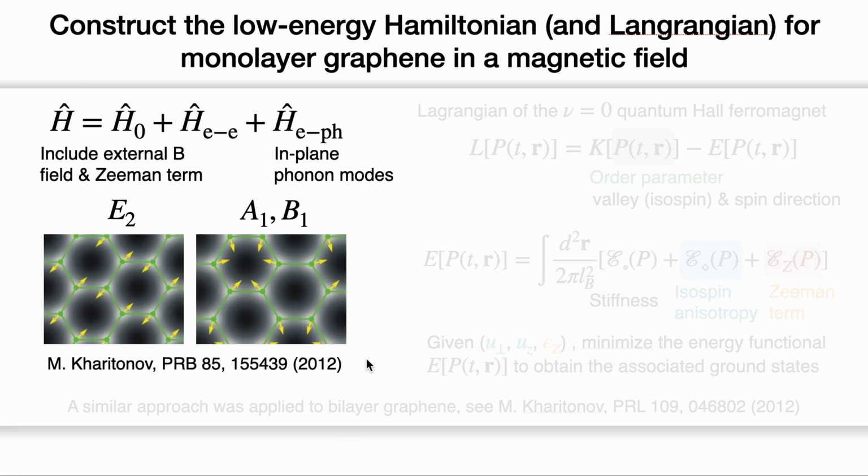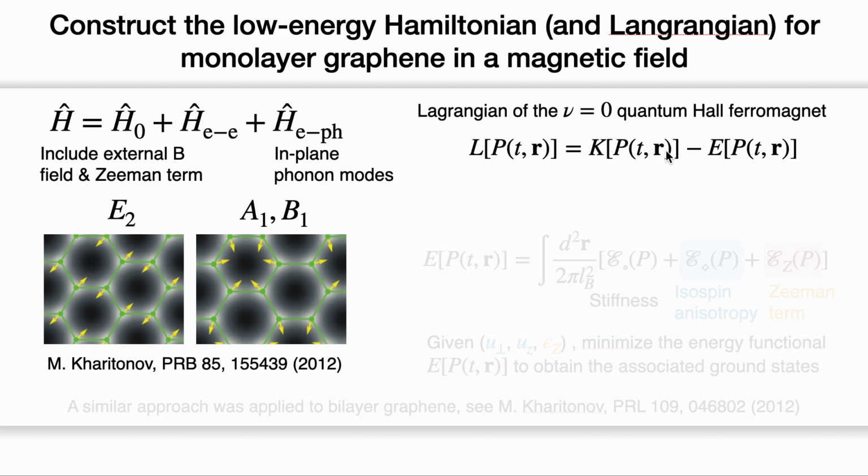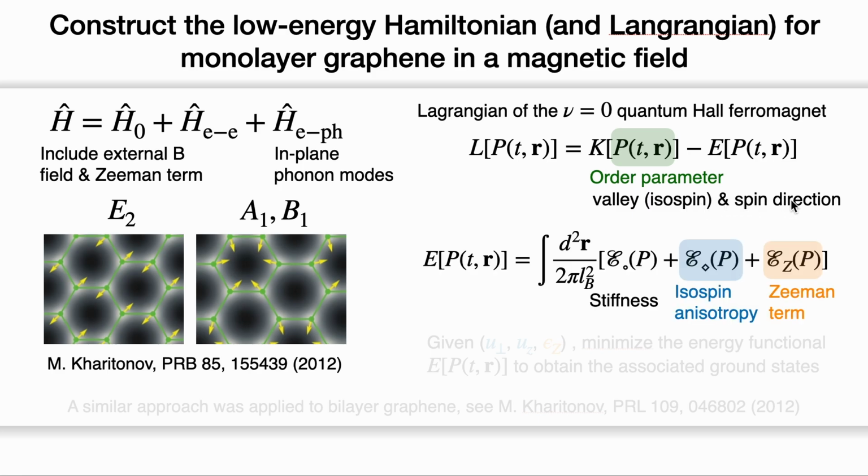In this paper, the authors constructed an associated Lagrangian for the charge-neutral graphene with the kinetic energy and the potential energy in terms of an order parameter, which describes how electrons are distributed in valleys, so-called isospins, and the spin direction. The potential energy term consists of three terms.